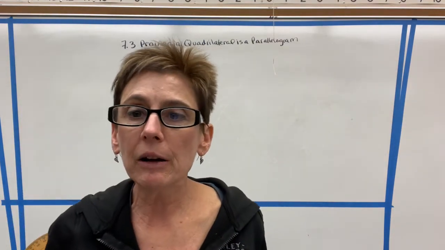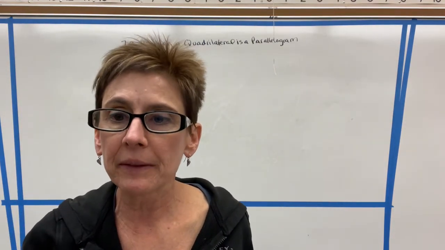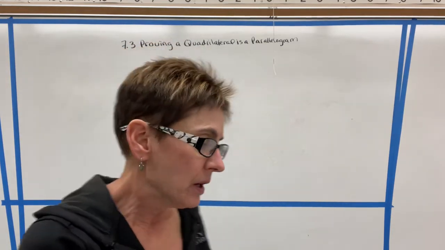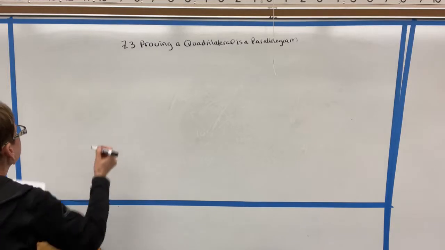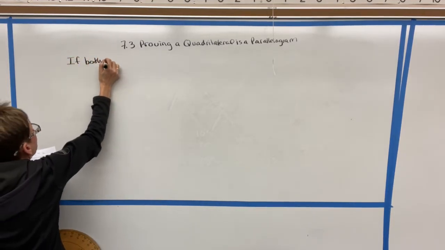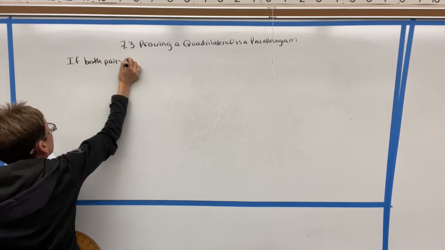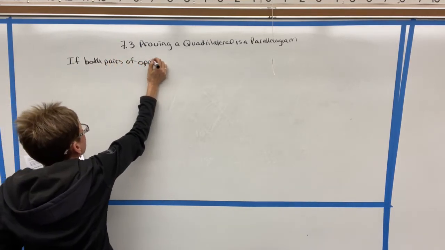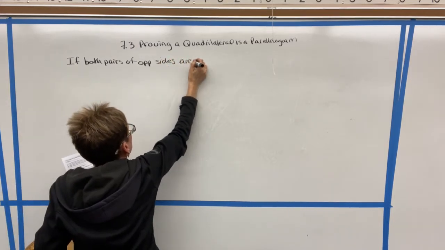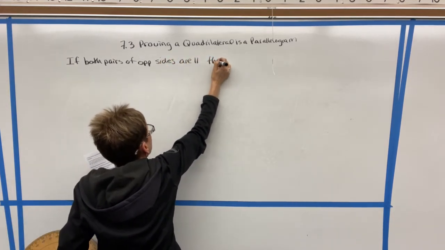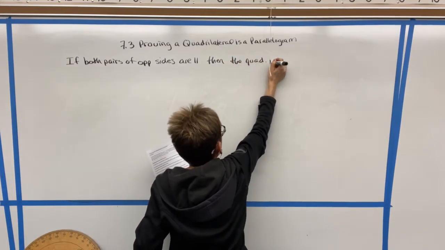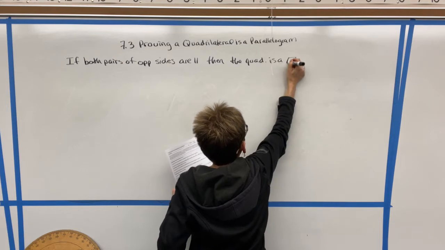So we are doing what's called the converse, where we switch the order. Now, we talked about converse last quarter for math, but you may not remember. Again, we are switching the if and the then. So, for example, we're going to say if both pairs of opposite sides are parallel, then the quadrilateral is a parallelogram.